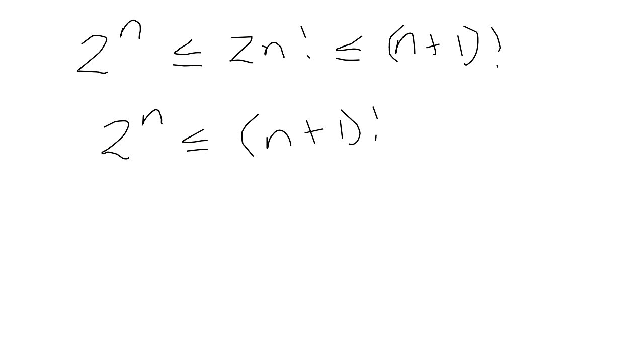Okay, sir. All right, so I think you were thinking that I had this, but this was never the case. At no point in time did I have 2n factorial is equal to n plus 1 factorial. If you were thinking that, that's where you probably get confused. It was never equal to it, it was less than it. Less than or equal. All right? Yes, sir. Good.